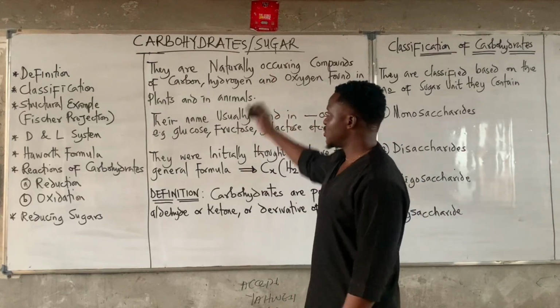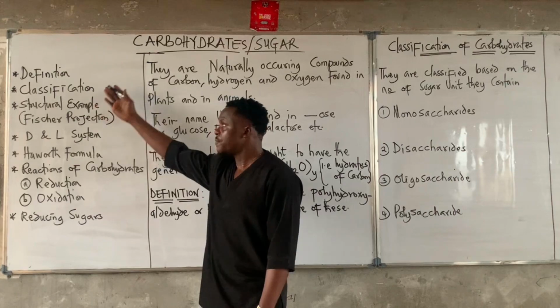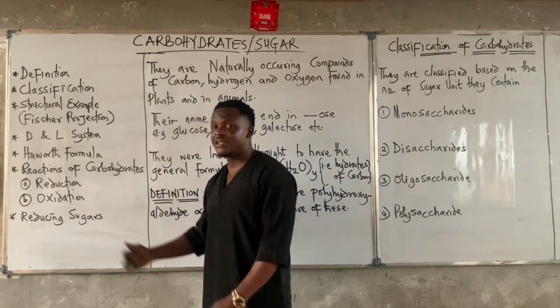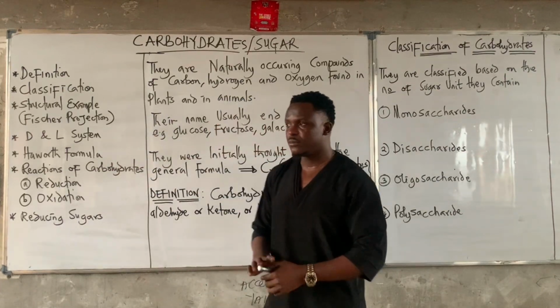About carbohydrates and sugars. And here we have the outline for today's class. We have definition, classification, structural examples, D and L awards. So at the end of this video, these are what you need to actually be able to boast of.